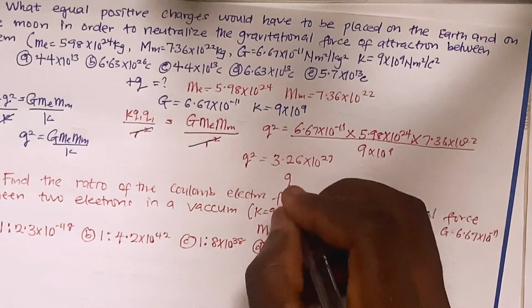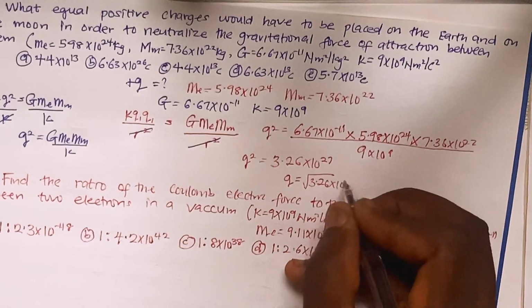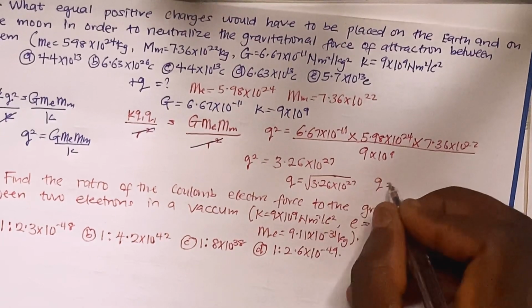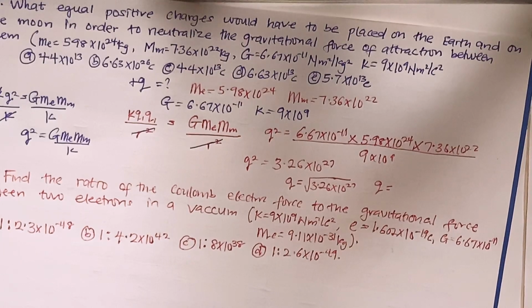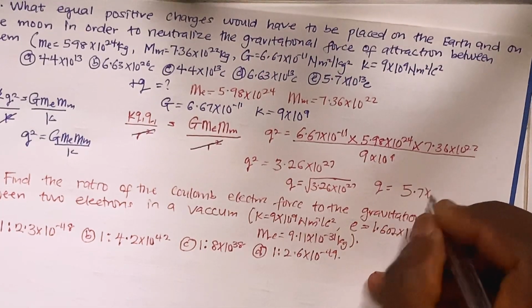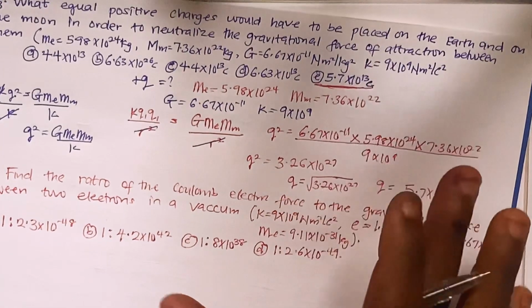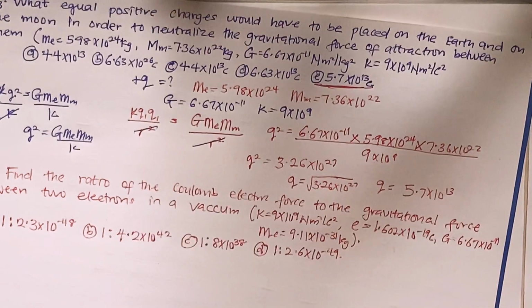Finding the root, I'm going to have q equal to the root of 3.26 times 10 raised to the power 27. So my q is equal to 5.7 times 10 to the power 13. So the right option is option C. The reason I didn't choose to simplify is that there's no space for me to simplify, because you understand now. So let me just use the calculator directly.